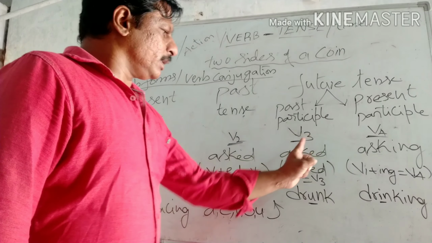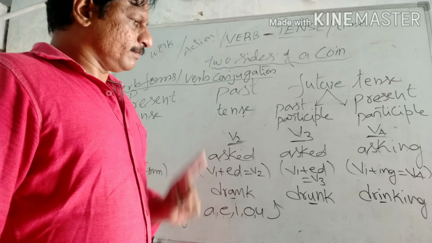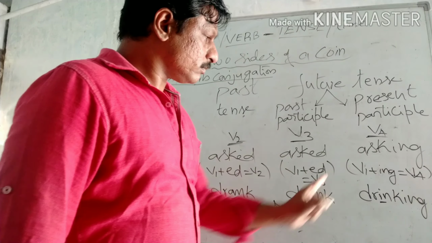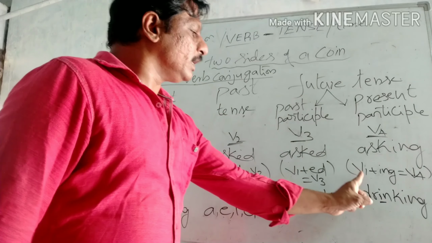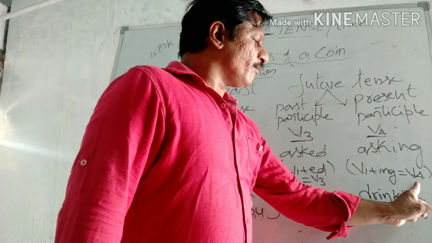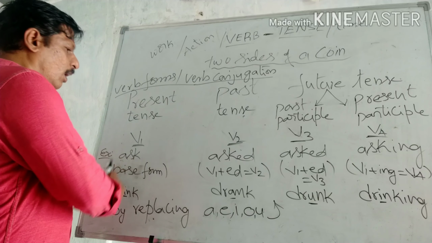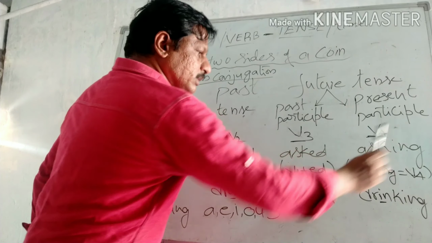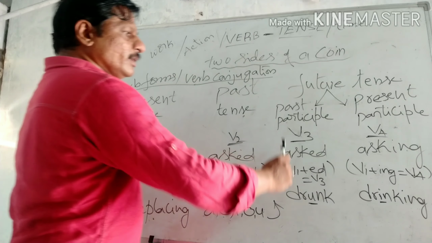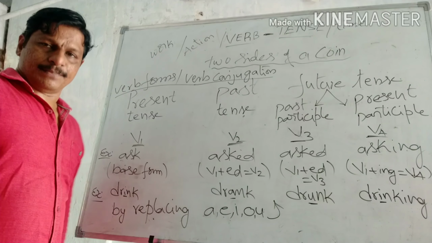V2 and V3 are one and the same in most cases, but not all cases. Last one, adding ing to V1, we get V4, that is asking. So every verb has its four forms: ask, asked, asked, asking. V1, V2, V3, V4. This is one type.